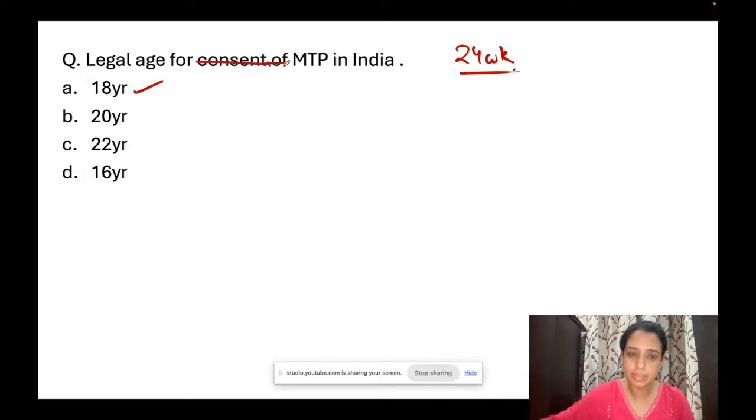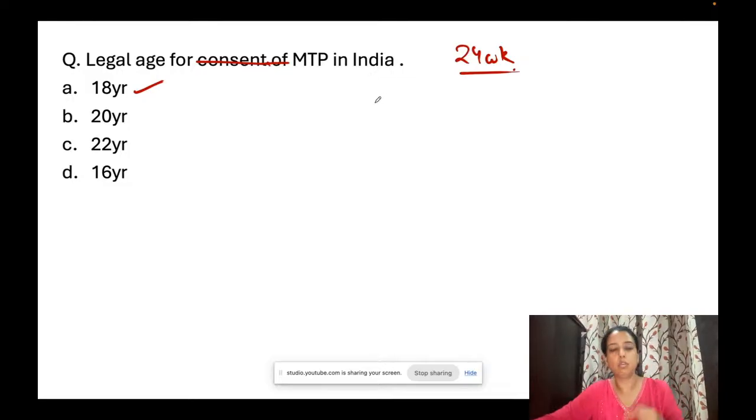So the question basically was, अगर question ये भी था legal age for MTP, तब भी question का मतलब यही था कि at which age a girl can come to you for MTP with her own consent. अपनी मर्जी से वो कौन सी एज के बाद MTP करा सकती है. Even when consent was not mentioned, then also they mean this. So at what age is she legally allowed to have MTP by her own wish? That is 18. Okay? So this was the question that I can interpret from the language of the question.